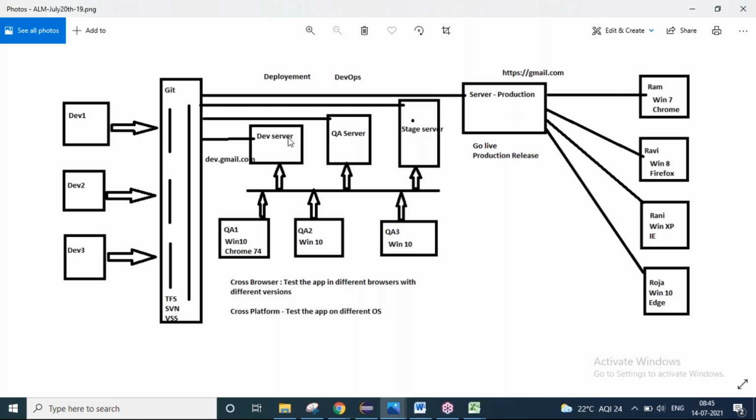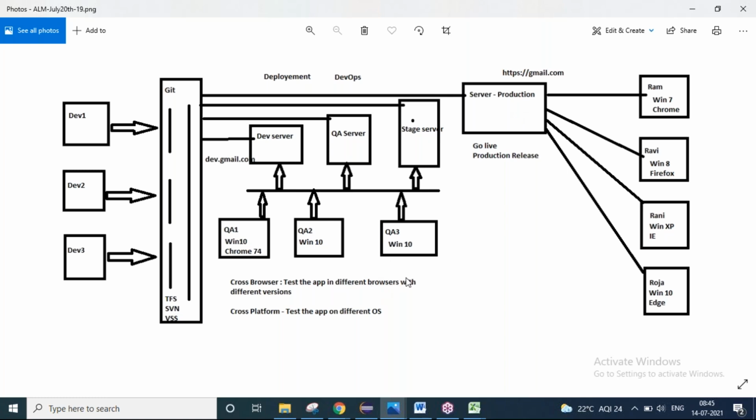A defect raised in the dev server is not that serious, but a defect raised in the production server by Ram or Ravi will have a lot of effect on the QA team, because ultimately people ask who tested this application. The QA person. Then why did you not test it in the lower server? Why did it go to the production server? People will ask you like that. So it should not happen. That's the other point.